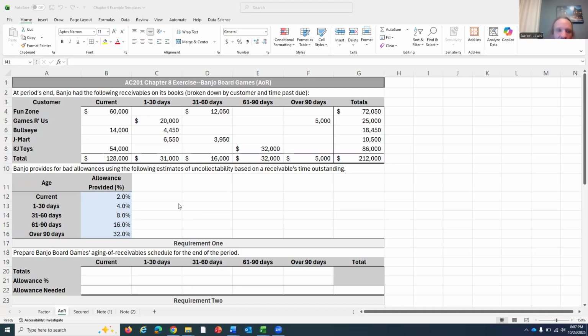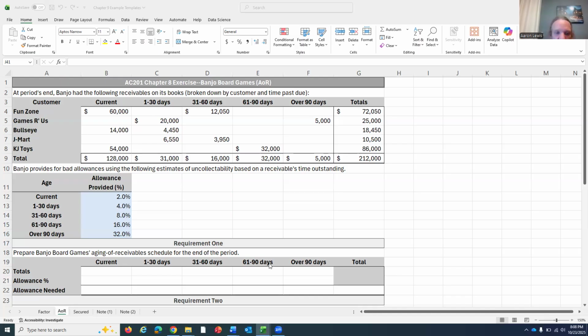And somebody somewhere will go through, crunch some numbers, and give you, probably based upon your historical precedent, the chance that any one receivable is going to be uncollectible. And you'll have a chart that looks a little something like this that tells you what the probability is that each one of these receivables will not be collected. So for any current receivable, there's only a 2% chance we never see it. For something that's 1 to 30 days past due, there's a 4% chance we'll never see it. 31 to 60 days past due, there's an 8% chance we'll never see it. 61 to 90 days past due, there's a 16% chance we'll never collect on that receivable. And then any receivable that's been on our books and is past due by more than 90 days has a 32% chance of never being collected.